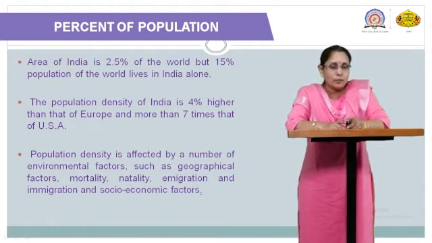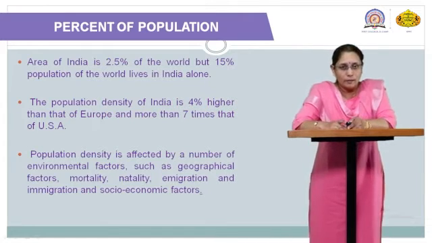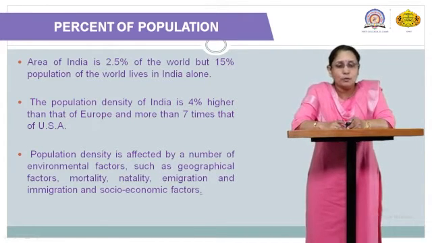In the previous slide we saw that developing countries usually show large population density, while developed countries show less population density if you compare. So population density is affected by many factors. A few we have already discussed in the last lecture. So which are those factors? The very first are the environmental factors, such as geographical factor, mortality, natality, immigration, migration and socio-economic factors.